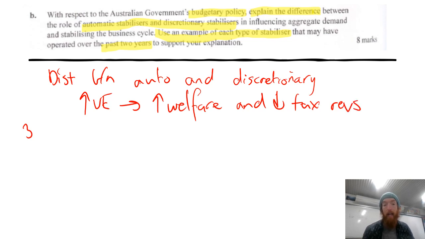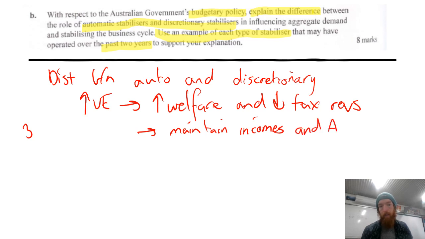Then you talk about how this aims to maintain incomes and aggregate demand and stabilize the business cycle through there. So that's going to be what you're talking about with automatic stabilizers.